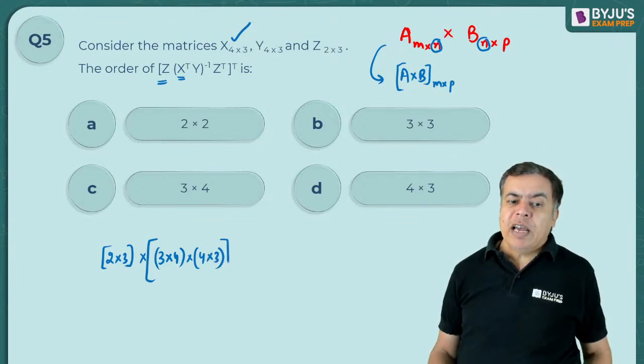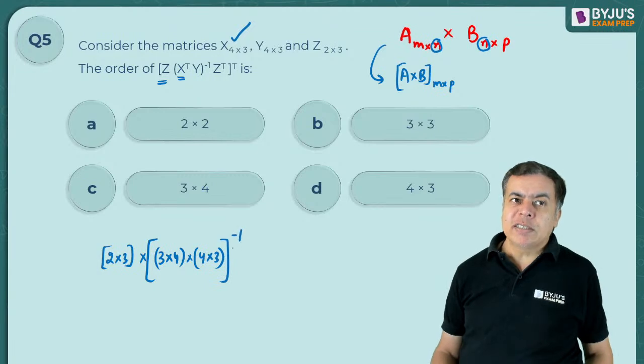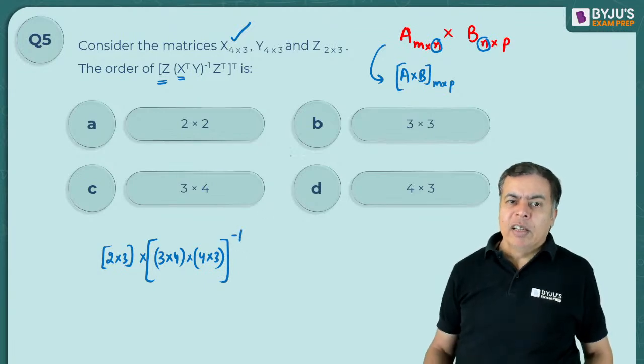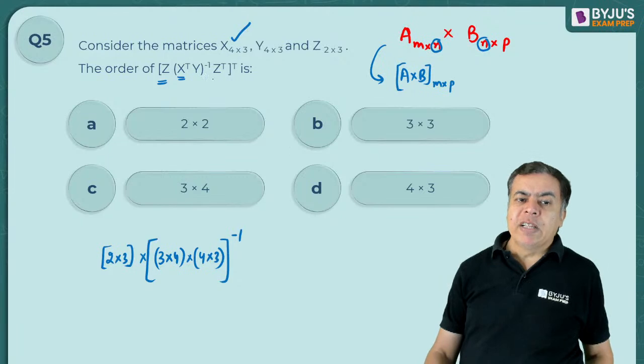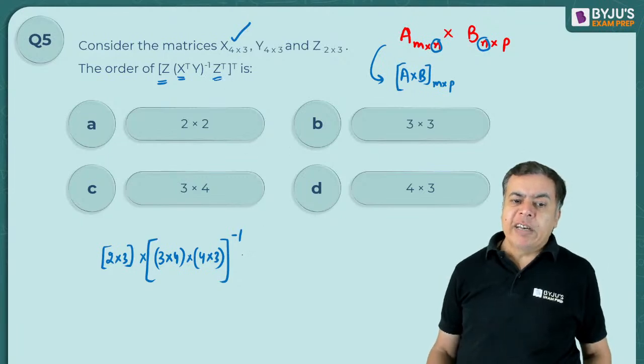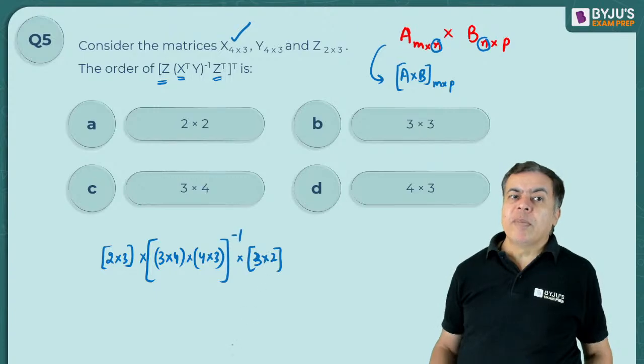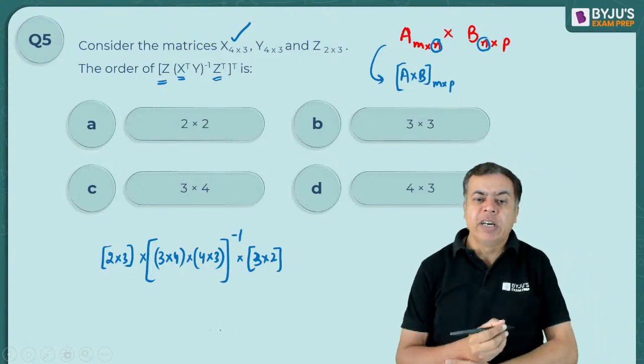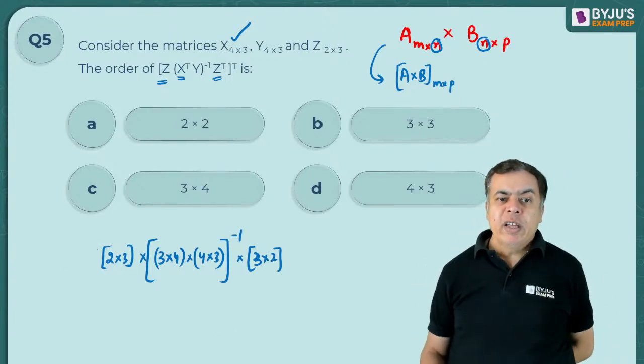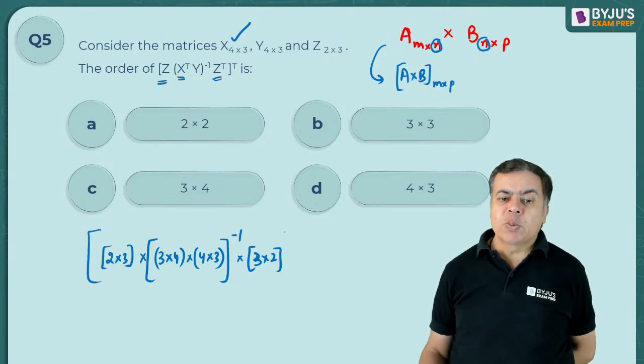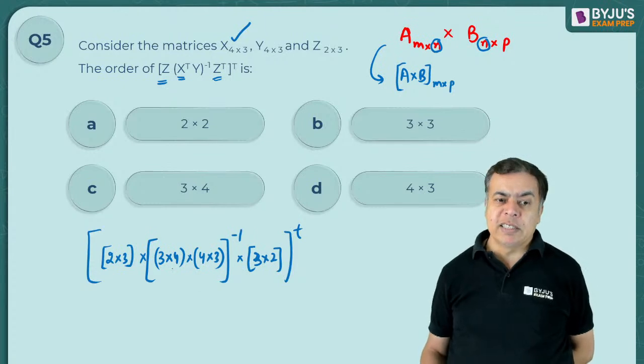Then taking the inverse of this, and then you are multiplying with Z transpose. Now Z transpose will be 3 cross 2, since you are talking about the transpose of Z. Finally you will take the transpose of the whole. Okay, just see.